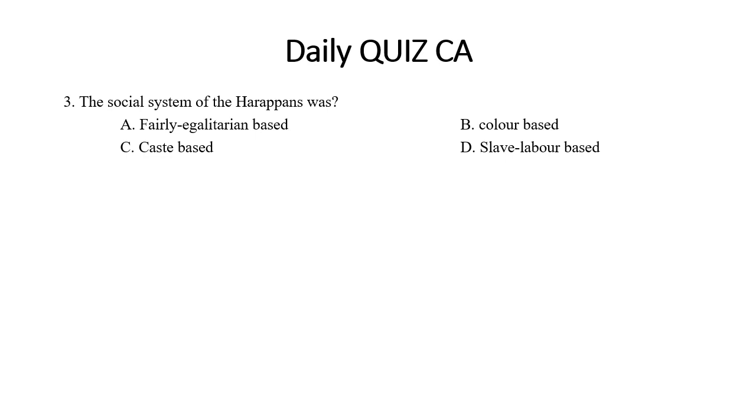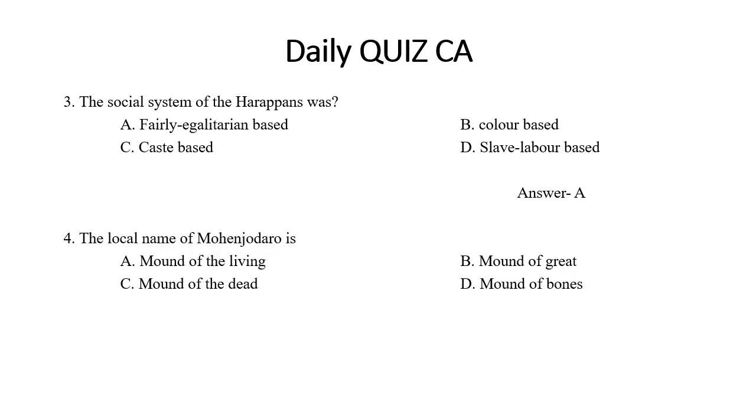The social system of Harappa was fairly egalitarian, caste based, color based, or slave labor based? I'll tell you how to tackle such questions. You need to understand that the IVC is much before the Vedic period, and caste and everything became very dominant in the later Vedic part, right? So it's a very basic society where equality is there, and hence the answer would be fairly egalitarian. This is how we have to analyze such questions during our exams.